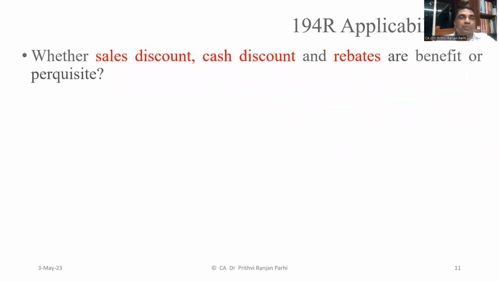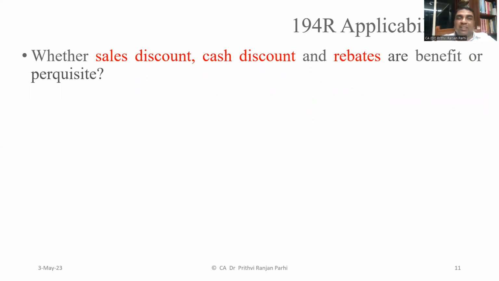Now from here, let us move to income tax law. What is the treatment of discounts under income tax law? Many of you might be aware of section 194R, which is about TDS. If some kind of benefits or perquisites are offered in the context of business, then tax is required to be deducted at source.